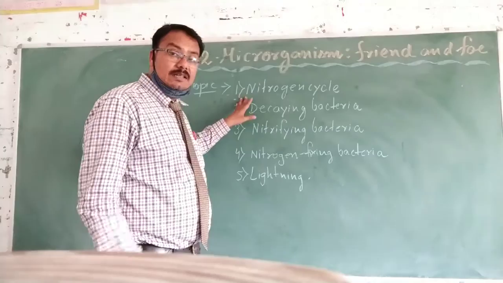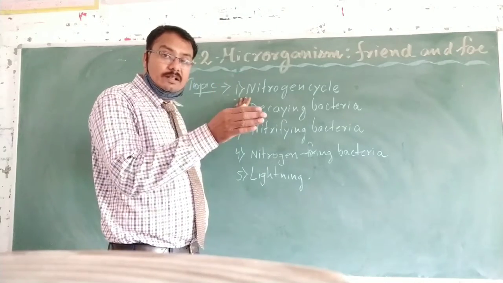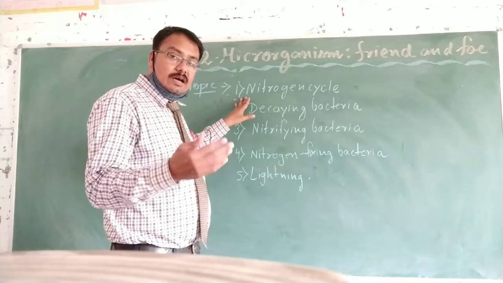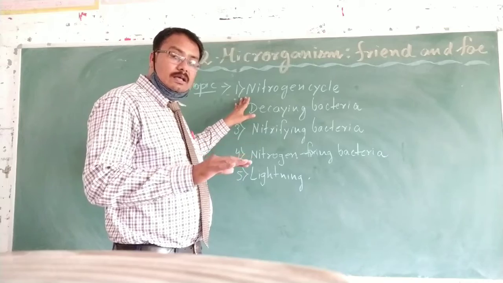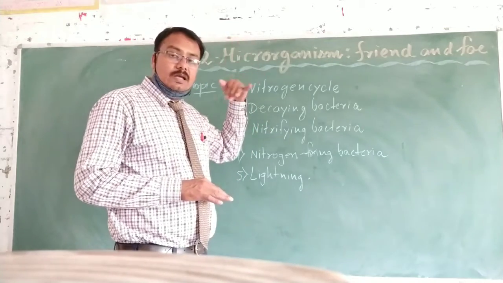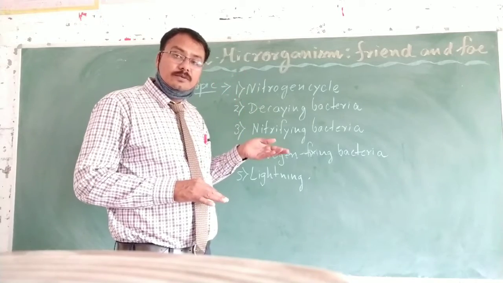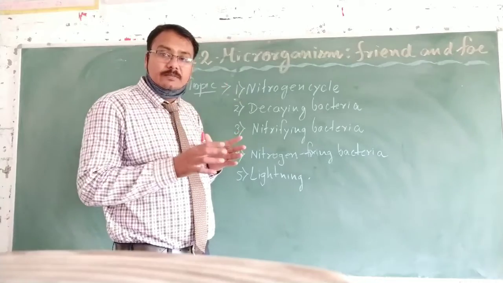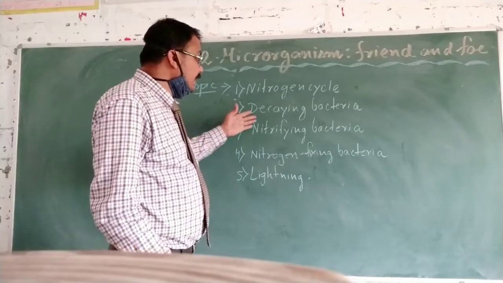What is the nitrogen cycle? Conversion of nitrogen into nitrate, and after utilization, when the living creature dies, those nitrates are again converted back into the nitrogen form and released in the atmosphere by a process called denitrification. Okay, so all these processes are called the nitrogen cycle. Next, I will explain about the decaying bacteria.